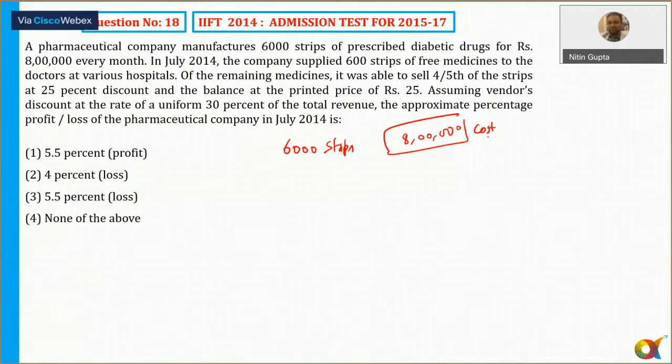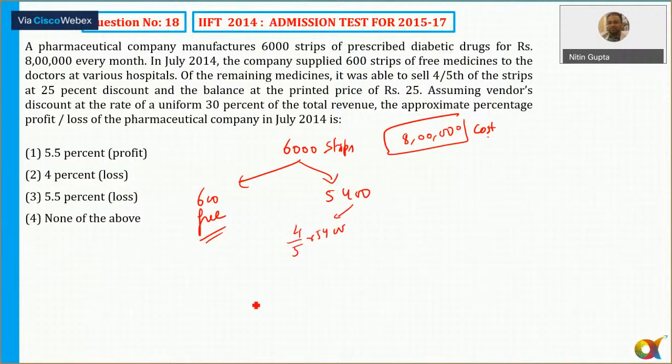In July 2014, the company supplied 600 strips of free medicine to the doctors. Free for the doctors here. Of the remaining medicines, it was able to sell 4 by 5th of the strips, 4 by 5.